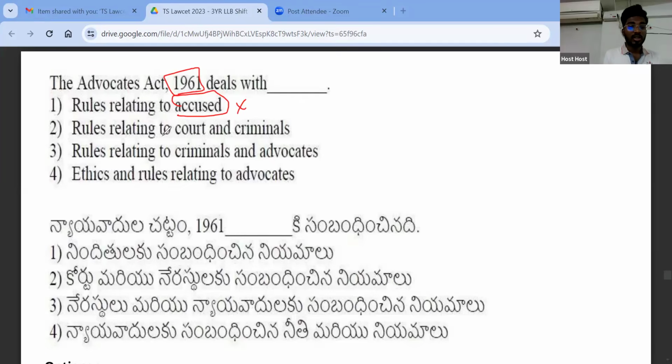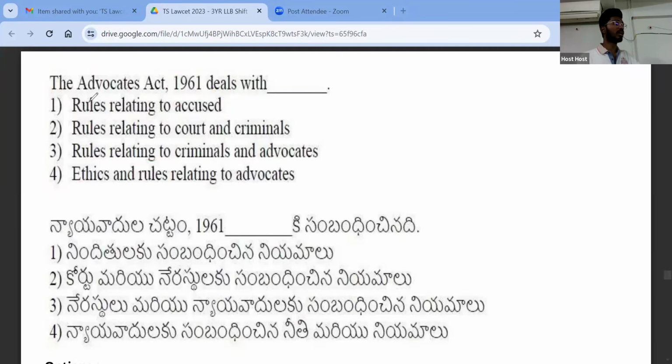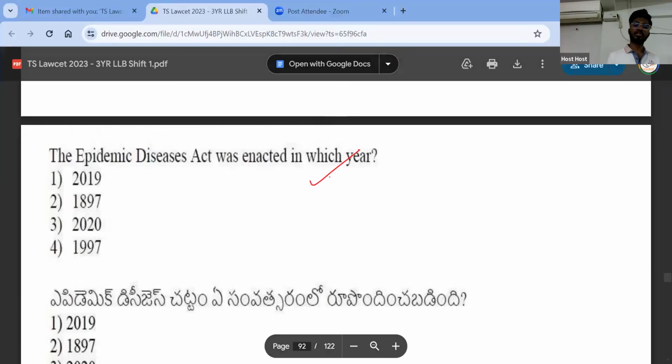Next one, relating to court and criminals. Advocates are not criminals, so this is also eliminated. Rules relating to criminals and advocates, no. Ethics and rules relating to advocates. So what etiquette and ethics the advocates have to follow, that is there under the Advocates Act of 1961, right? So this is the right answer. Sometimes options are very easy.